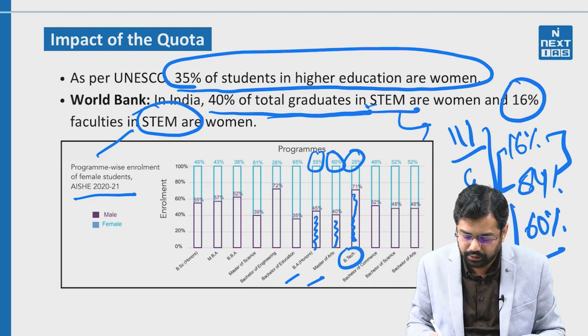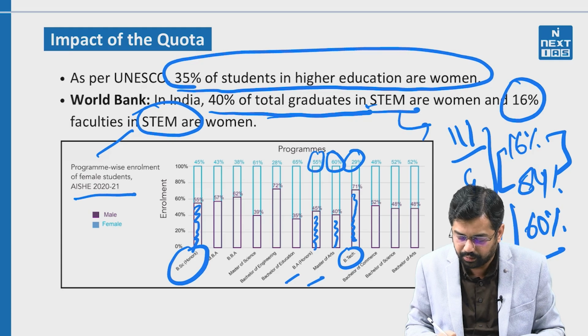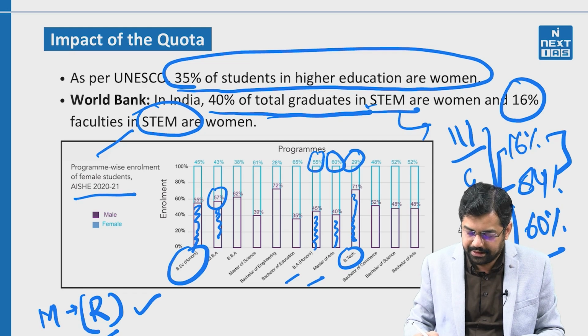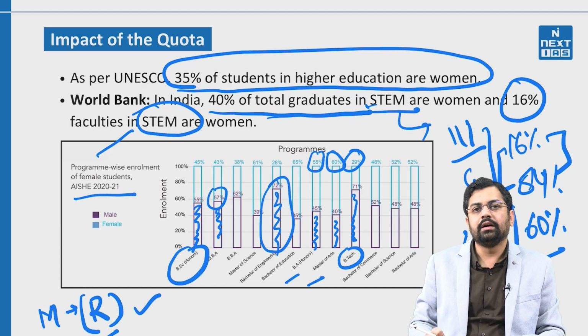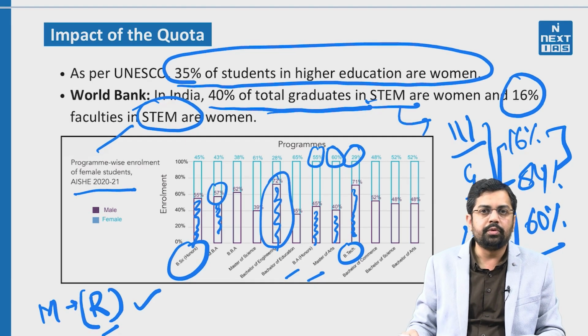Similarly, when we go into the science field, here also we see 55% is dominated by the males as compared to the 45% by the females. In the MBA field also, similarly, we see Bachelor of Engineering is also dominated by male. So here we have seen that with respect to the male, females are not that participative, as well as they are not contributing to the extent they should be, right. So with this report, we can easily see that participation of women is very low in comparison to the male in the field of science, technology, engineering and mathematics.